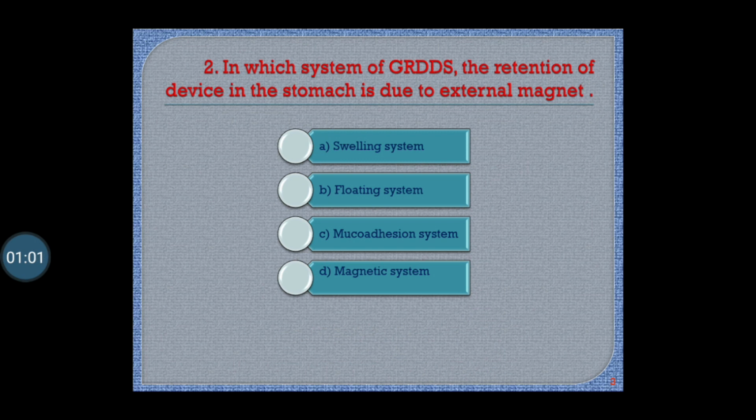Question number 2. In which system of gastroretentive drug delivery system is the retention of device in the stomach due to external magnet? Option A swelling system, option B floating system, option C mucoadhesive system, option D magnetic system. Correct answer is option D, magnetic system. In the magnetic system, the retention of device in the stomach is due to external magnet.